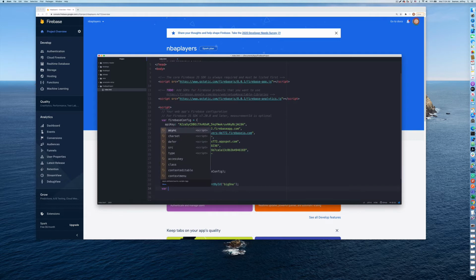Then we'll set up a database reference. We have to set up a database next. So we'll use firebase.database().ref(), and then we'll choose a child within the reference, and we'll just put text for now.